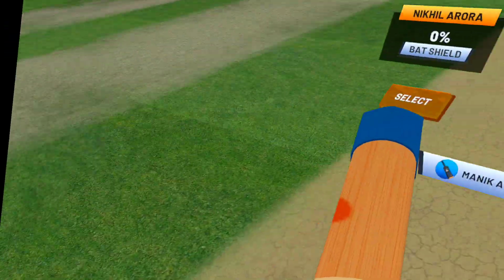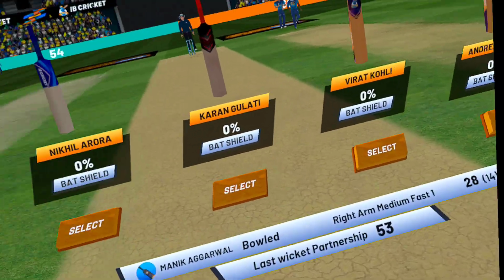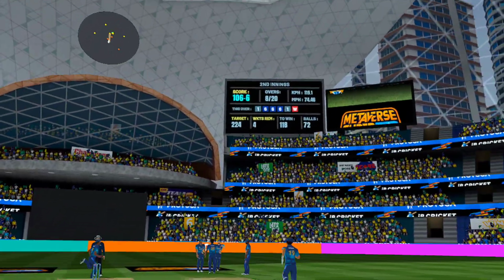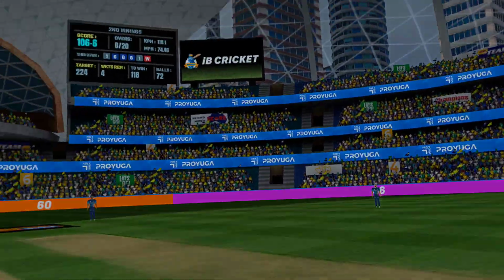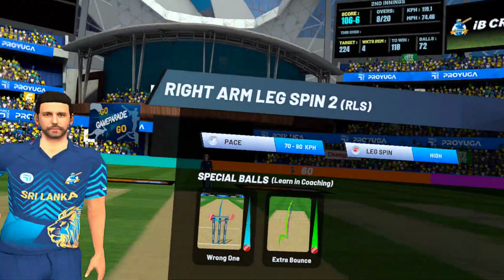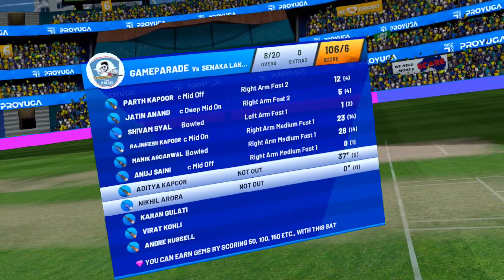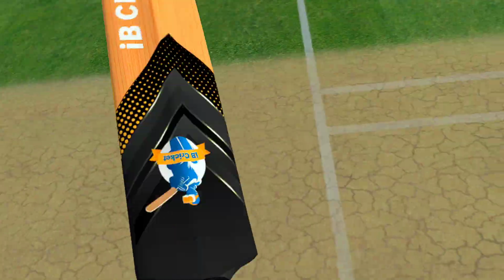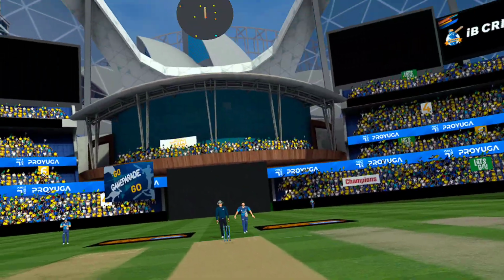Oh dear, he's played it onto his stumps. Batsman's streak with the bat comes to an end after a score of 28. Exciting cricket in that over. Right arm leg spinner from over the wicket. Batsman now plays with a new bat.